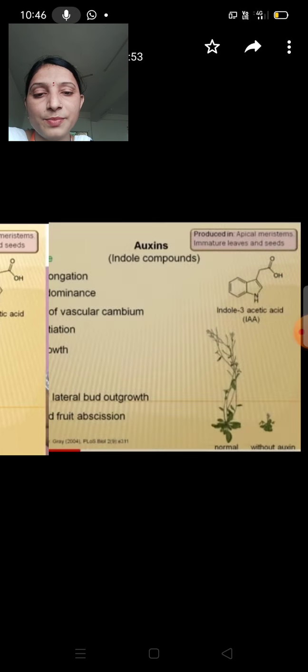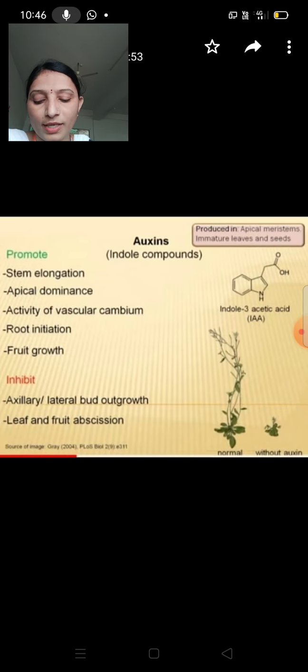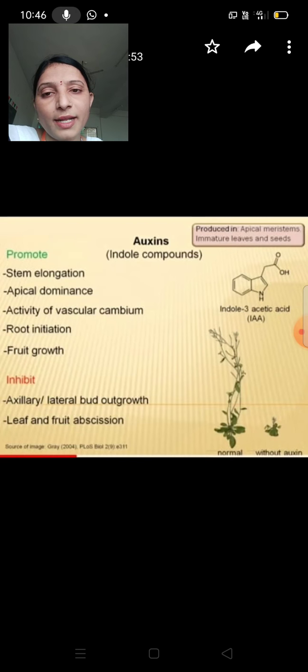Okay, see this picture. Plants use normal levels of auxins, but genetically produced auxins can differ. Overall, auxins promote plant growth. Do you understand?